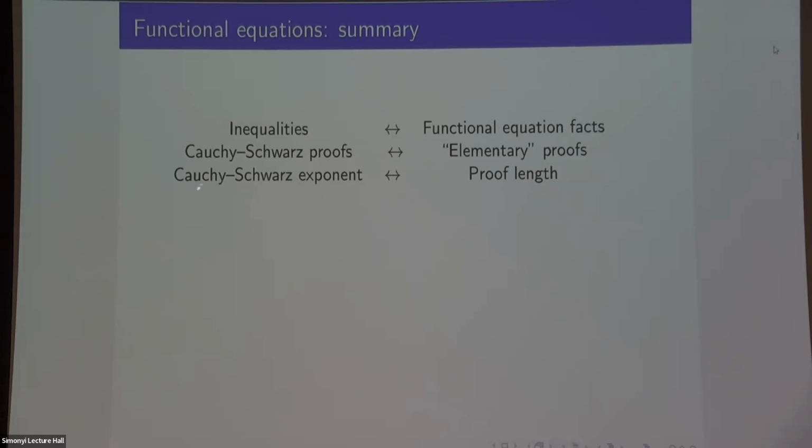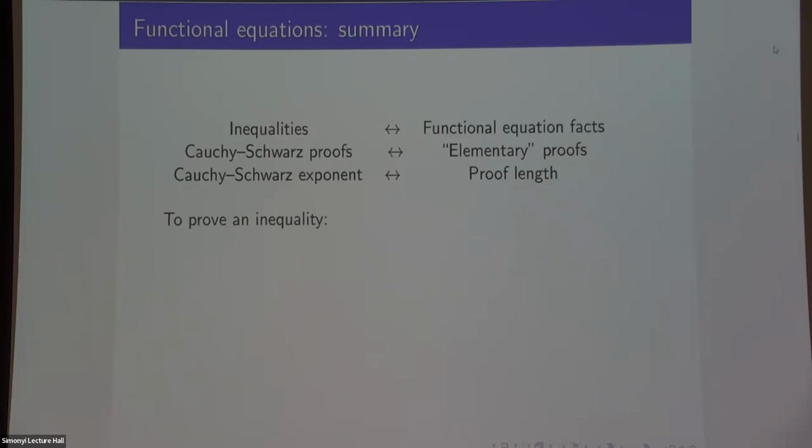And maybe we don't care so much about this, but the exponent, the number of times you have to apply Cauchy Schwarz, right? The exponent goes down by a factor of half every time. That corresponds somehow to the length of this proof. So the longer your proof, the more you have to pay for it. Which is not how we normally do mathematics, but it's true here.